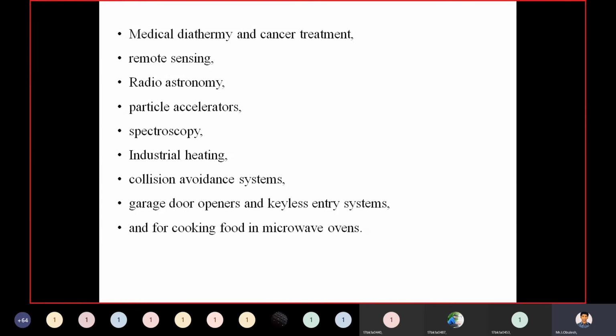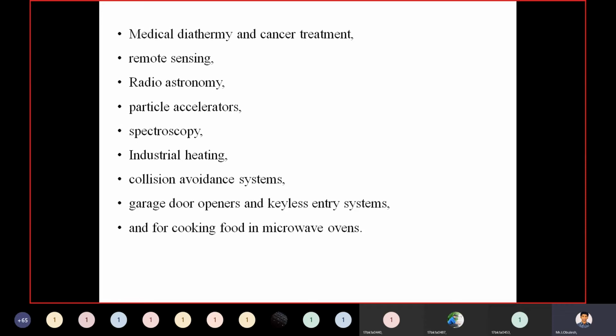So in medical applications like cancer treatment. In remote sensing we are using. In radio astronomy we are using. Particle accelerators also we are using. Spectroscopy also. Industrial heating purposes. Collision avoidance systems. Garage openers, keyless entry systems. And for cooking in microwave ovens.